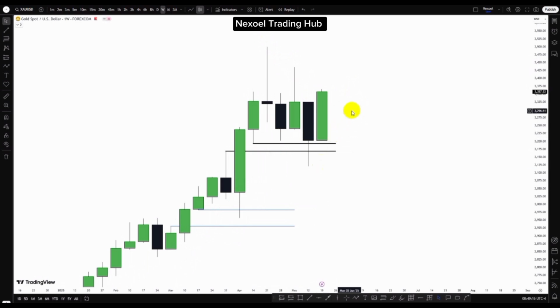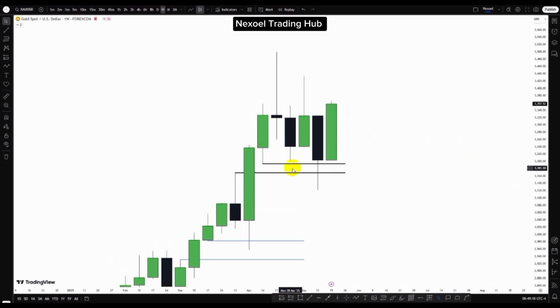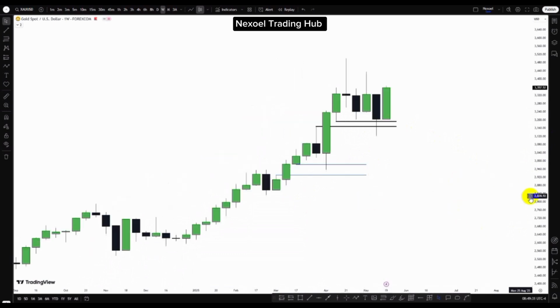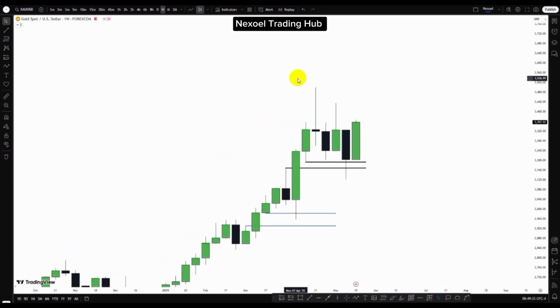So what we can see is that gold traded into this candle wick, which in the daily time frame is a daily bullish fair value gap, and here is the weekly bullish fair value gap, and we can see bullish impulse. Gold is extremely bullish, so price is aiming for the buy side liquidity.